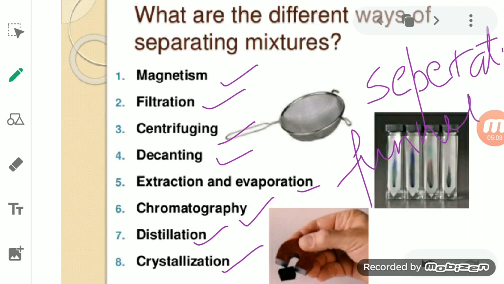These are the different physical processes used to separate the constituents of a mixture.